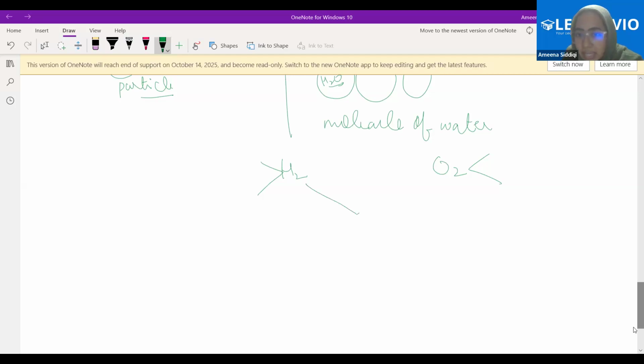They will combine together in a fixed ratio, that is very important. When two atoms of hydrogen combine with one atom of oxygen, then only it will be water. Now, this has become a different particle. Why? Because now it will have different properties, completely different properties. Are you getting this?